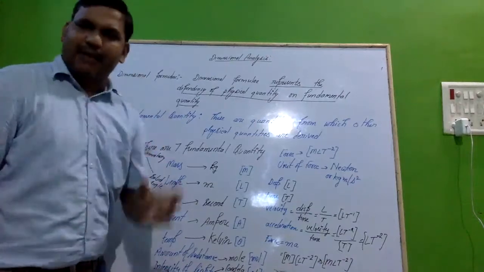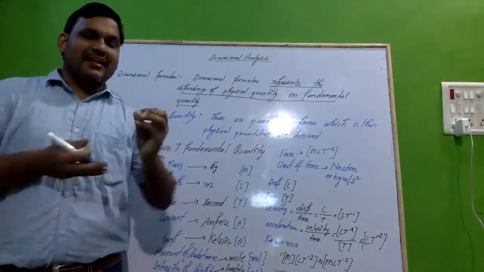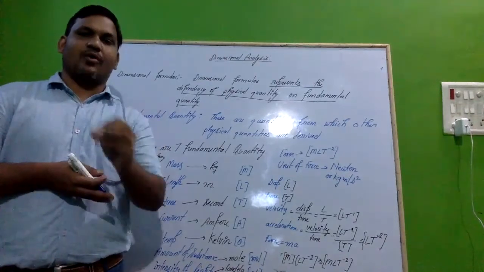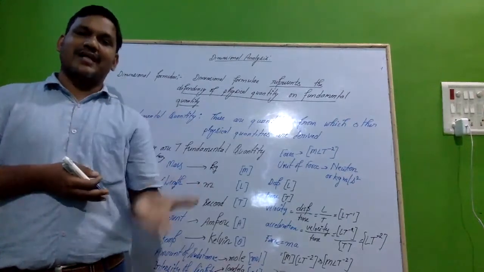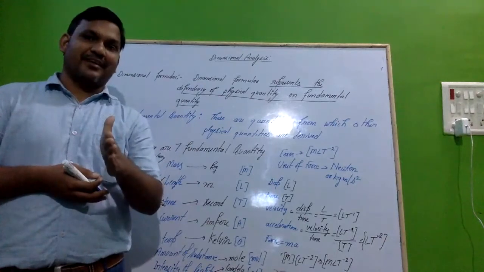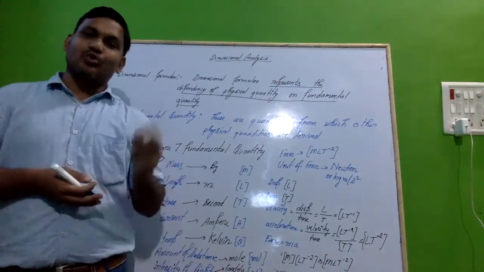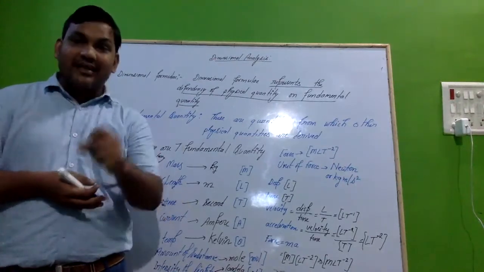What does it imply? The principle of homogeneity itself says that the same thing can be added as well as subtracted. If I say there are 2 chairs and 3 tables, can you add these things?